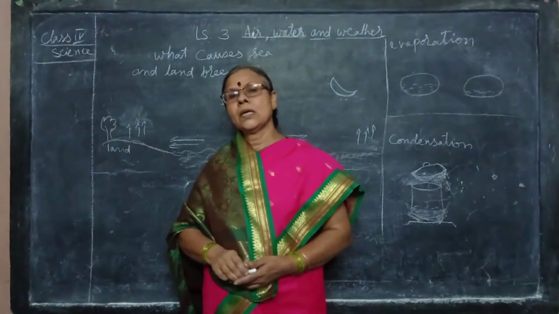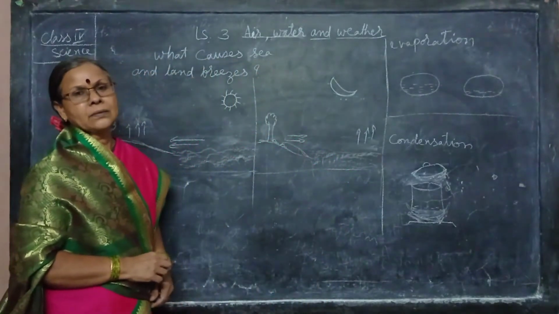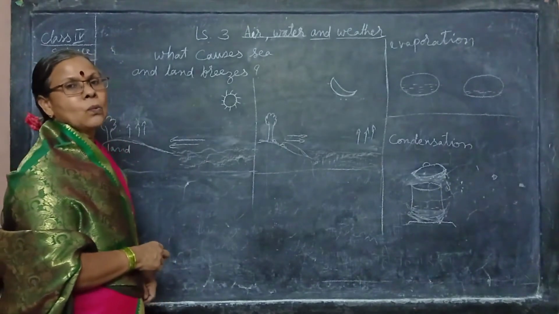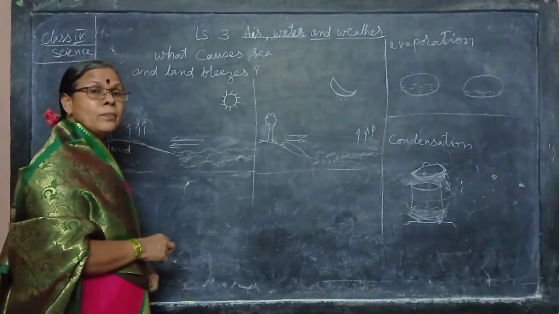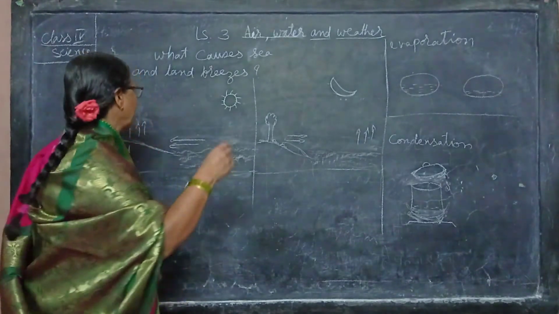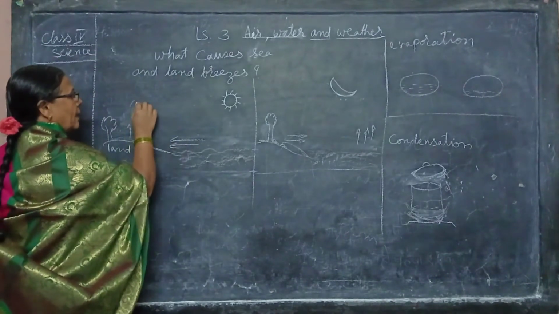Why? Because warm air is lighter than cool air. That is why it rises up.